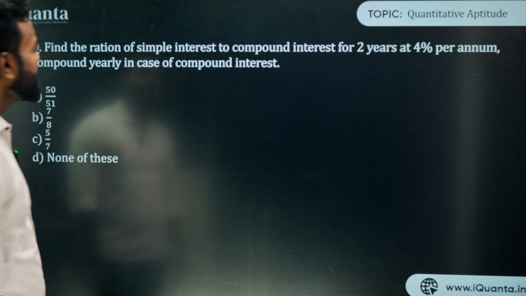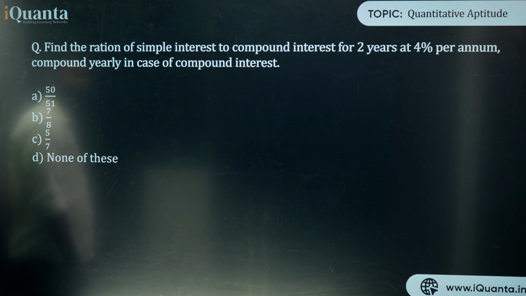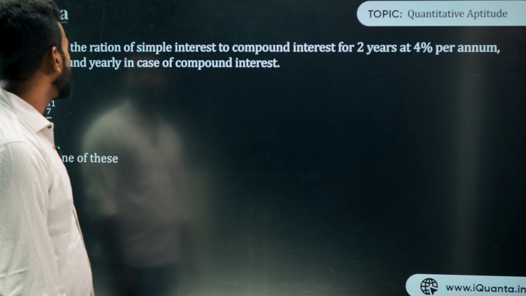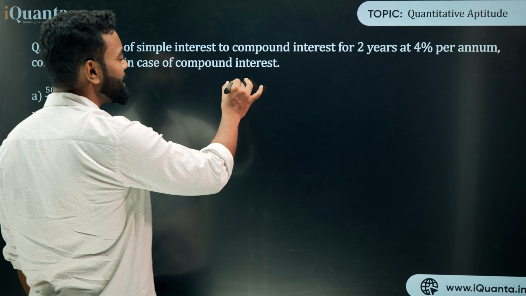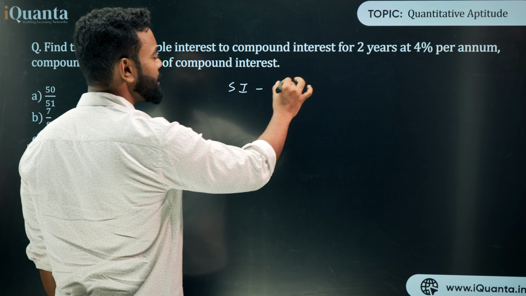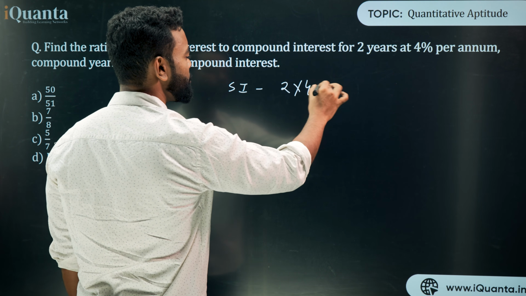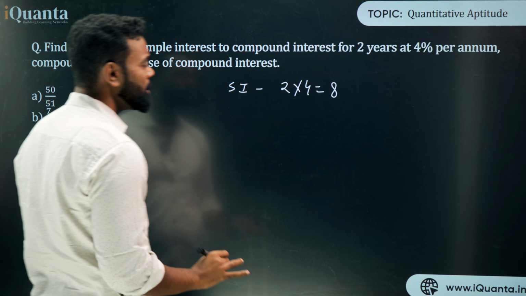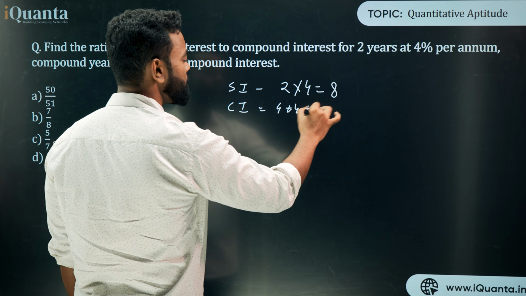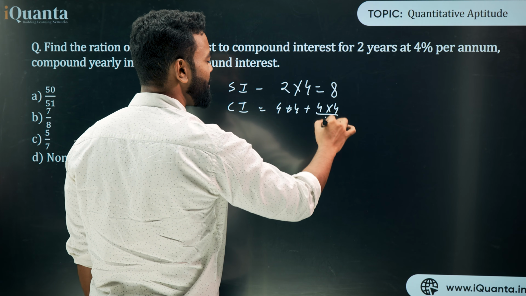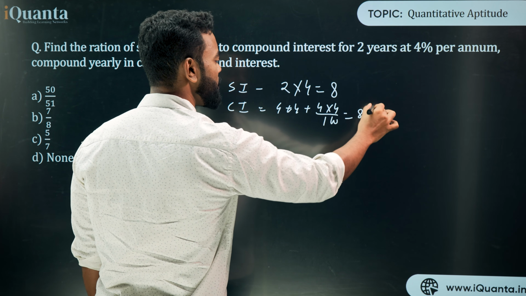Next is: find the ratio of simple interest to compound interest for 2 years at 4% per annum compounded yearly. In 2 years, 4%. So about simple interest, what is simple interest in 2 years? That is 2 into 4, that is equal to 8. Make it as simple as possible. What is compound interest? That is 4 plus 4 plus 4 into 4 upon 100, which is 8.16.